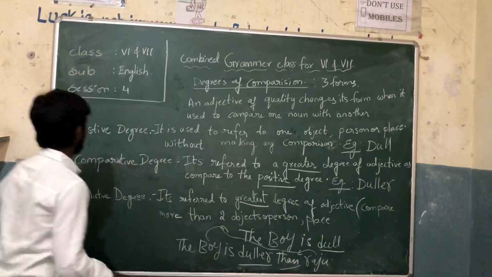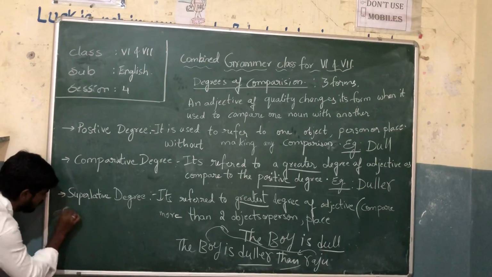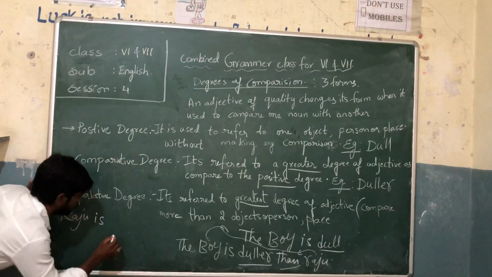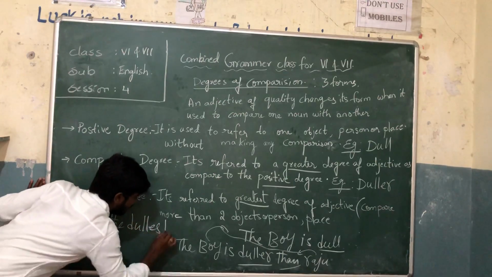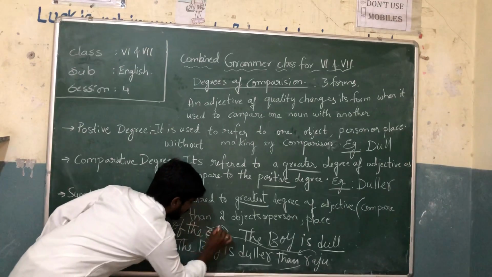For example, let's see here. I'm writing.